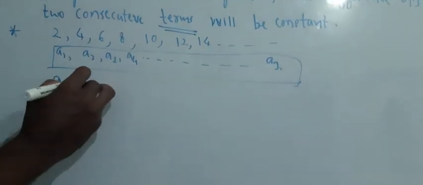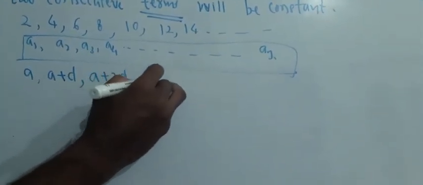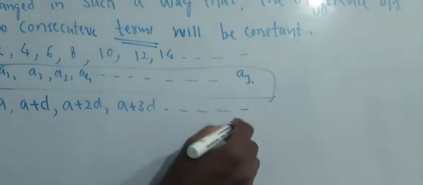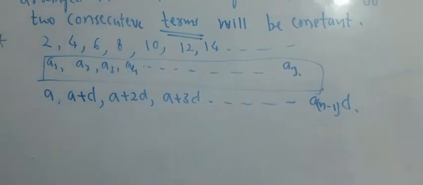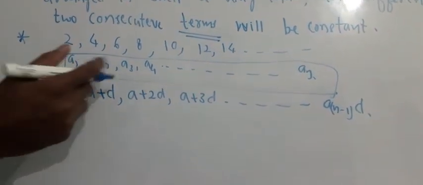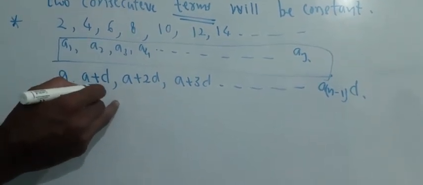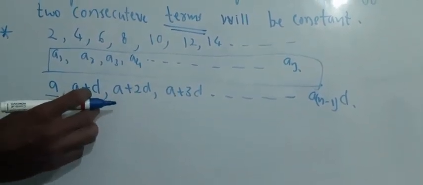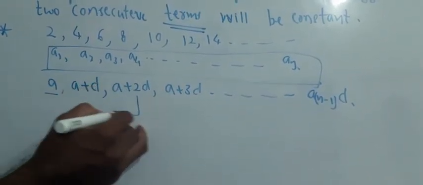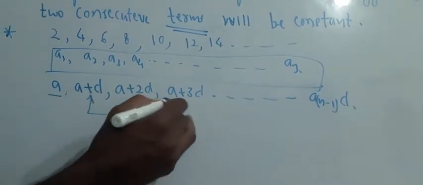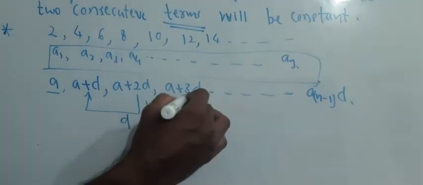A plus D, A plus 2D, A plus 3D, and so on up to A plus (N minus 1) into D. What we have written is the same thing, but see: if I add a common difference to the first term, I get the second term. In the same way, the difference between any two consecutive terms will be D. A plus 3D minus (A plus 2D) again gives D.